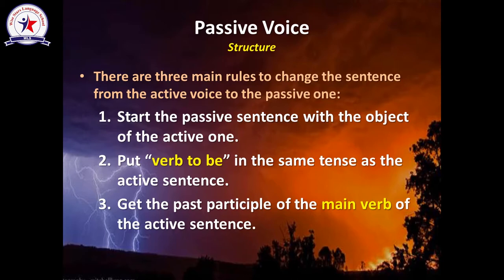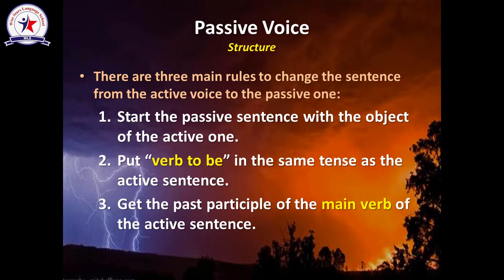And in the following examples, we are going to see how to apply these rules. Rule number 3 is to get the past participle of the main verb of the active sentence. Okay, now let's apply this.